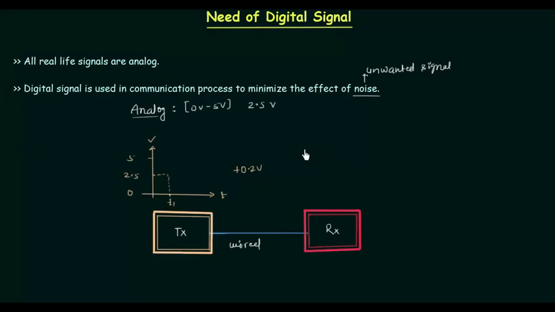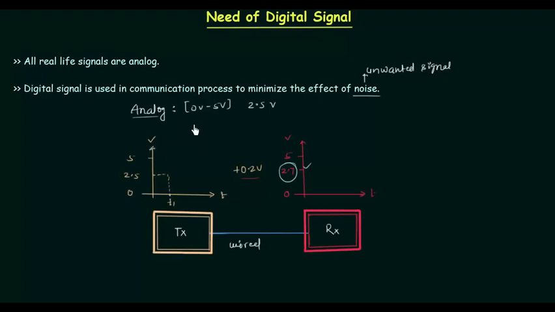So at the receiver's end we will obtain the distorted signal. We don't have 2.5 volts at this end because noise of 0.2 volt is added, so we will have 2.7 volts, and this 2.7 volt is considered to be correct because we are sending the analog signal, and in case of analog signal the voltage can take any value within the given limit.